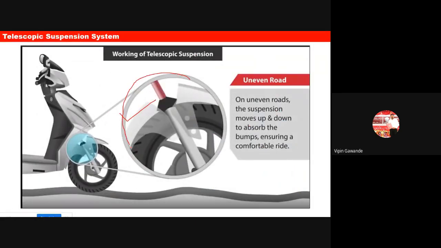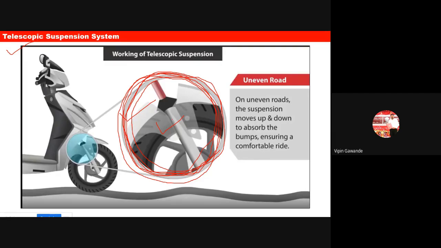Okay, so whenever you ride your bike, next time you see this absorption suspension system. Okay, so that is there in all your vehicles. Wherever you are riding, be it a geared bike or Activa or any other bike, you will see this type of suspension system there. So always remember the name of that suspension system is what? It is telescopic suspension system.